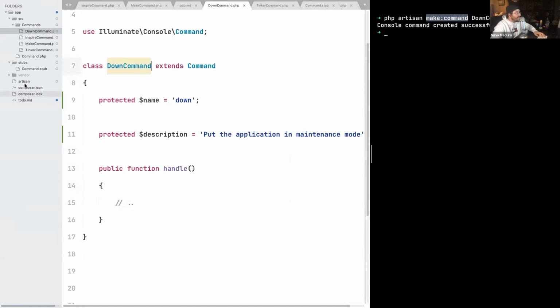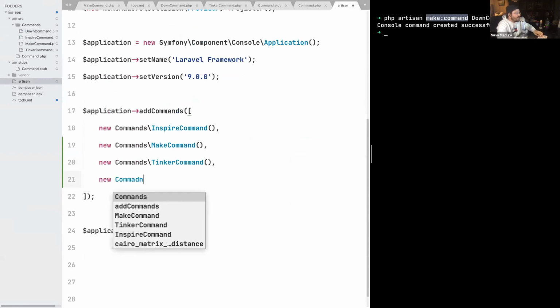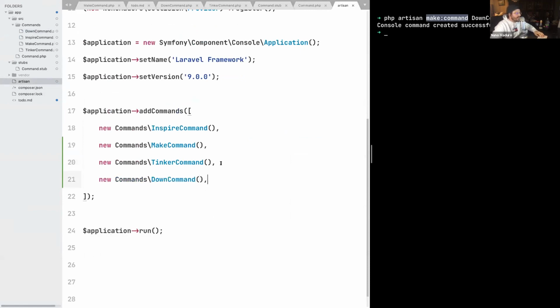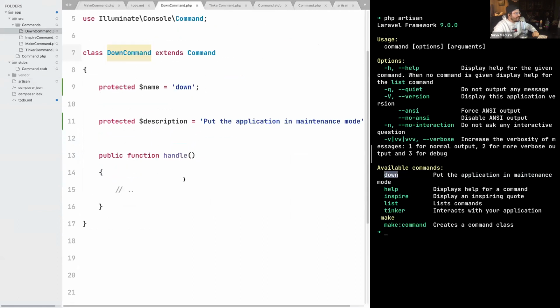Let's register this command once again in my Artisan file. So new commands, DownCommand. And let's see if the down command for now appears here on the list of available commands. And sure enough, I can see the command appearing right here. So we are ready to code the method handle.